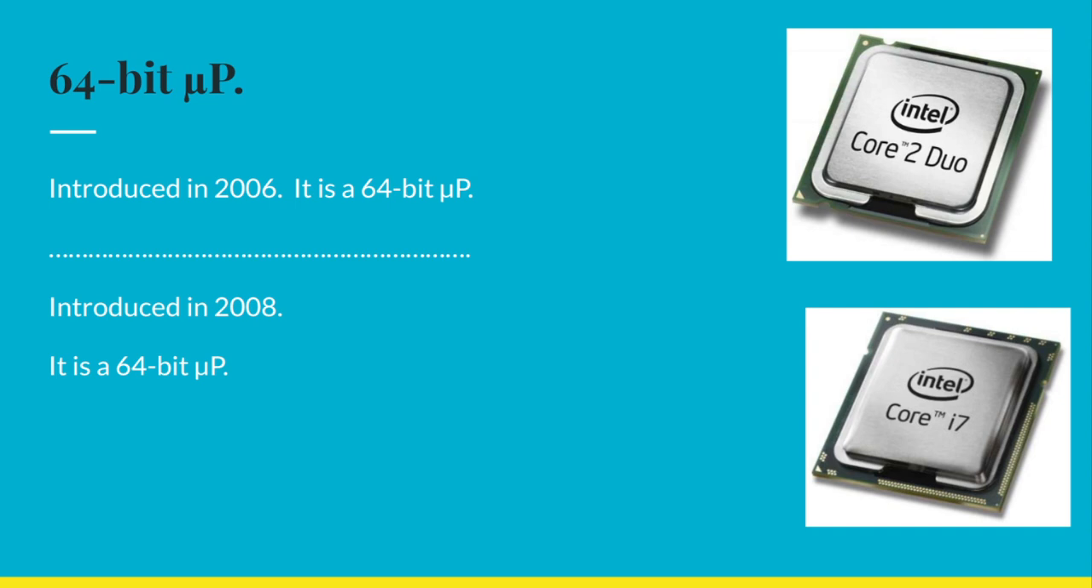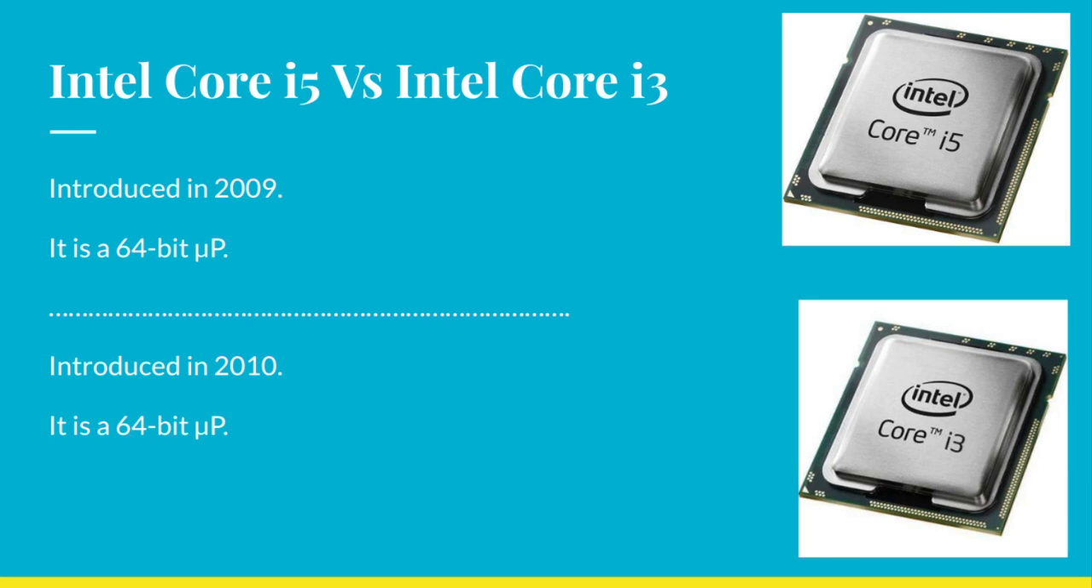Then we have the 64-bit microprocessors. The first was introduced in 2006. It is a 64-bit microprocessor. Another, introduced in 2008, is a 64-bit microprocessor. Then Intel Core i5 versus Intel Core i3. Introduced in 2009, it is a 64-bit microprocessor, and introduced in 2010, it is a 64-bit microprocessor.